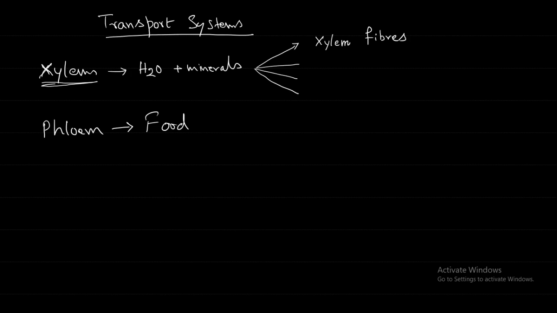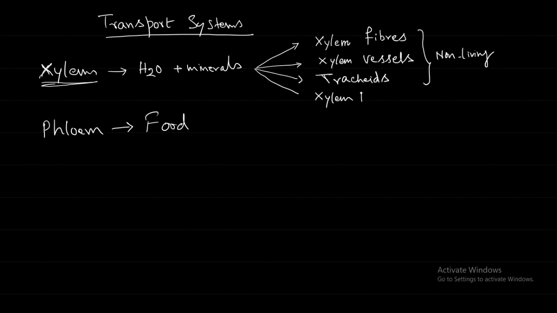Okay, but the xylem parenchyma, it is a living cell. Okay.